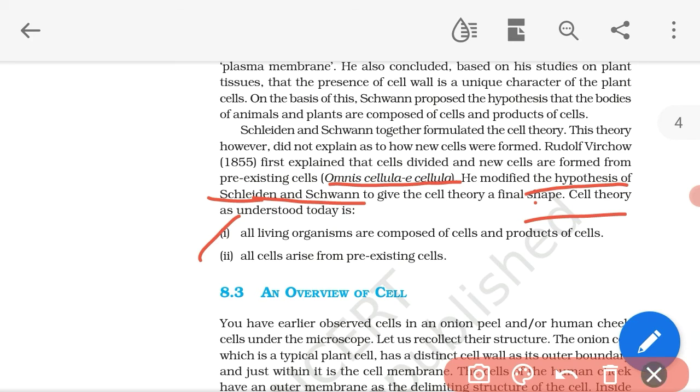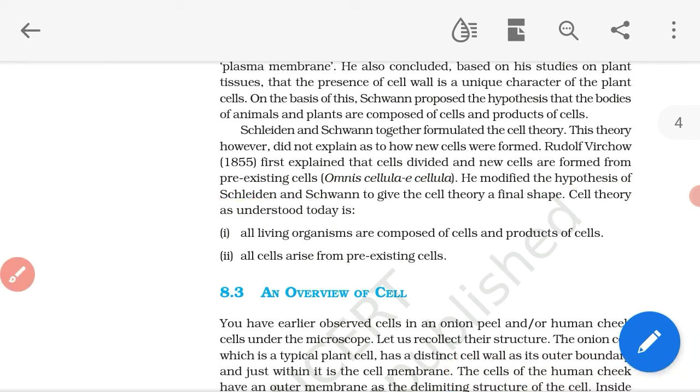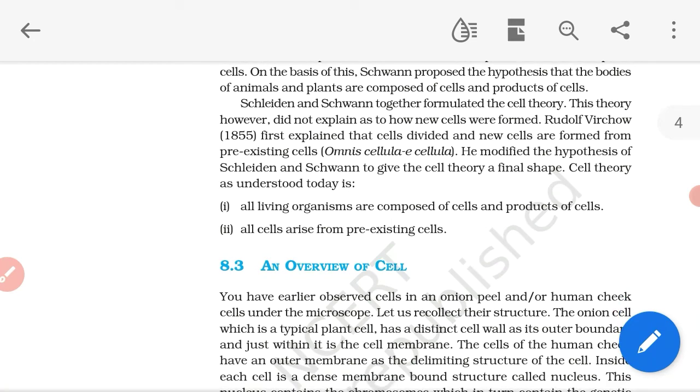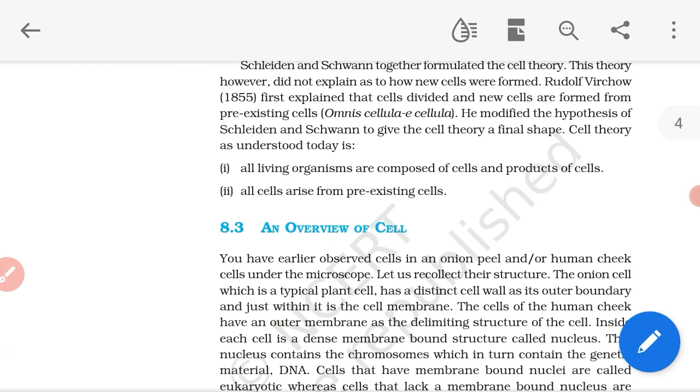It means either plant organisms or animal organisms are mainly composed of cells and their products, the cell products. Second, all cells arise from pre-existing cells. It means that if a new cell arises, it arises from a pre-existing cell only.